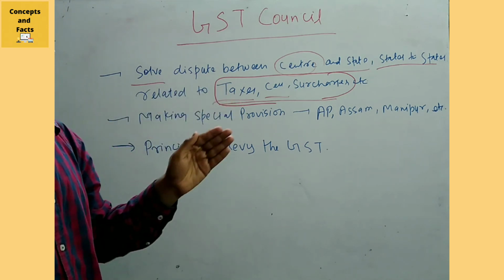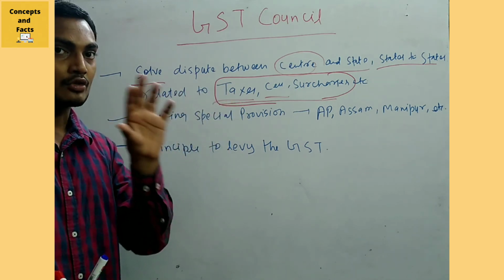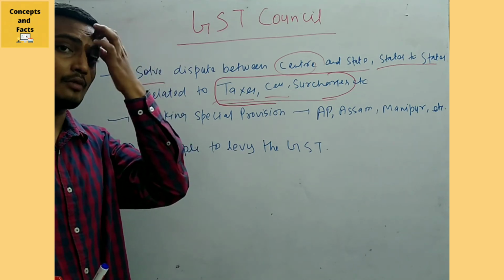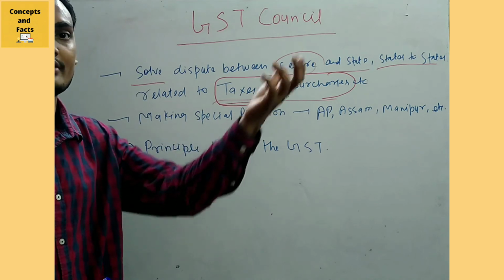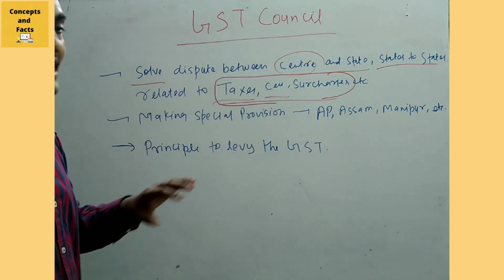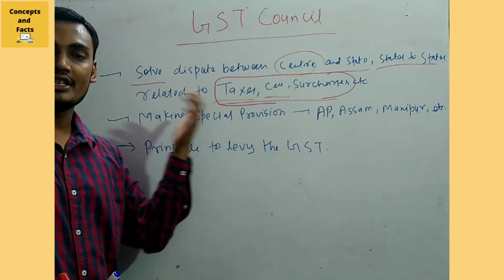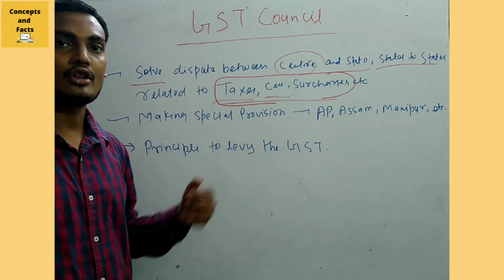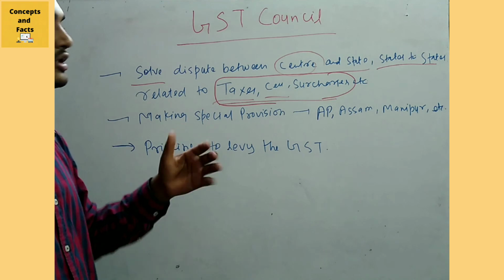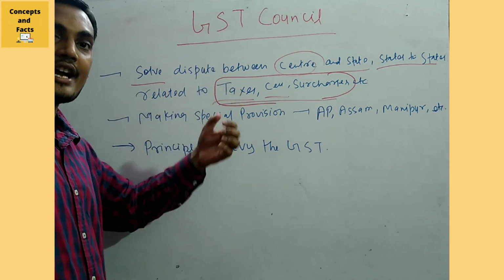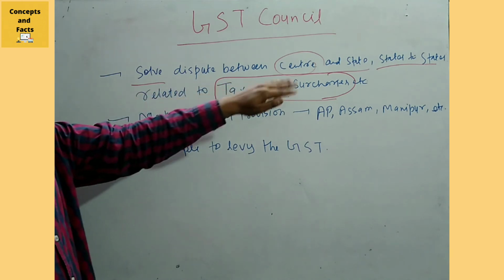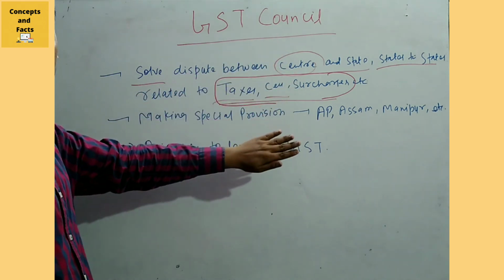It is very frequently in the news, and the center gave two mechanisms to solve that dispute: either take a loan from the RBI, or if you give, then we will take the interest from that. Because the opposition parties raised the issue, the center decided that it will take a loan and then distribute it to the states. So that dispute resolution also comes under the GST Council.